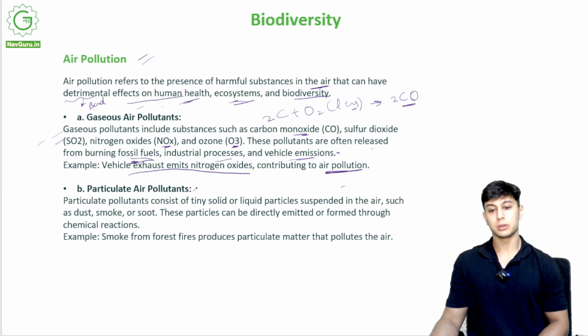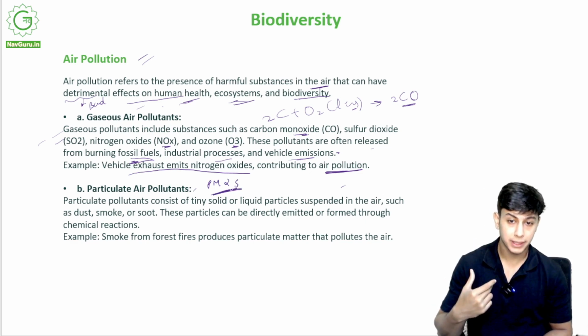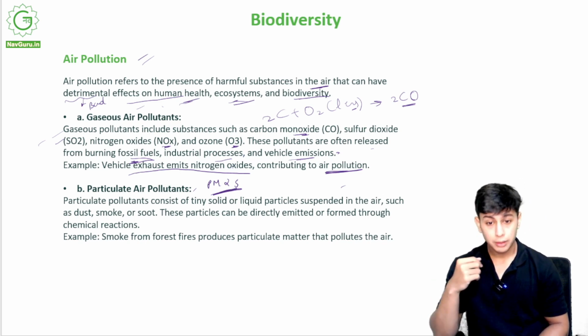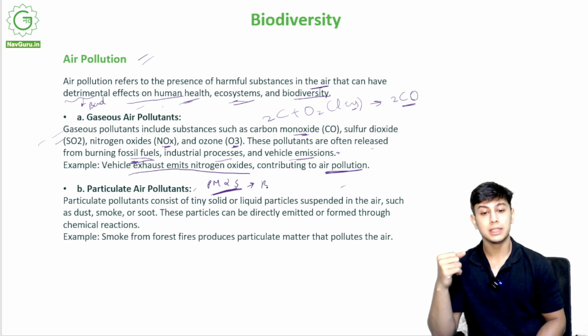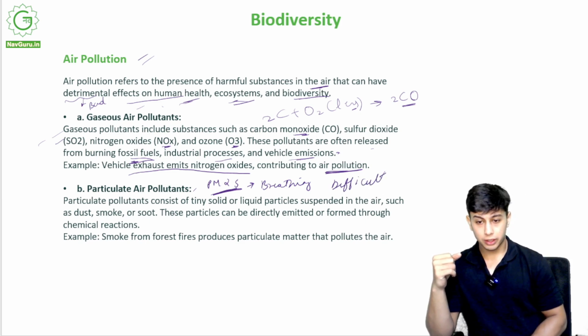Particulate air pollution. Now PM 2.5, if anyone has heard, particulate matter. This is matter in particles. If this is present in vast quantity in the air, it is called pollution and it makes breathing difficult. Particulate pollutants consist of tiny solid or liquid particles suspended in the air, such as dust, smoke and soot.